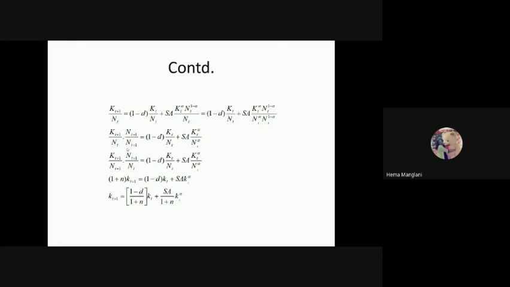N_{t+1} divided by N_{t+1} has no meaning, it will give you 1 itself. Here also you can do it on both sides, but here I'll put 1 only, and here I will intentionally write this. So here again I will do some manipulation. This I'll just cross, and put this here. N_{t+1} here I will replace, this here and this here. This way I can rewrite it and it gives you the same result.